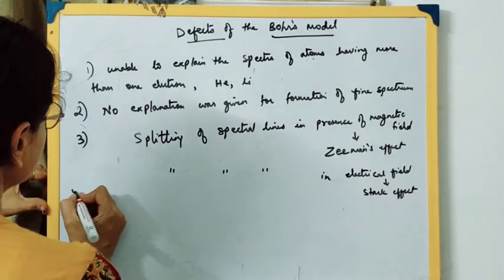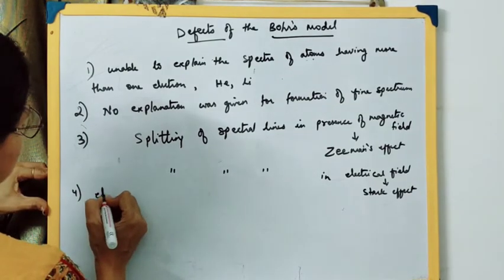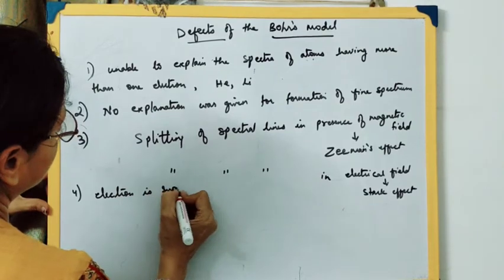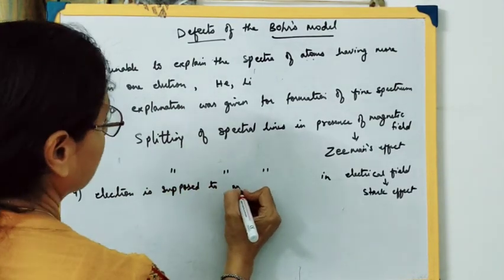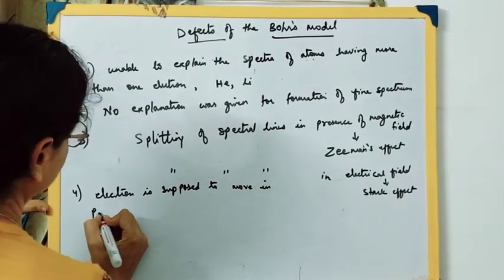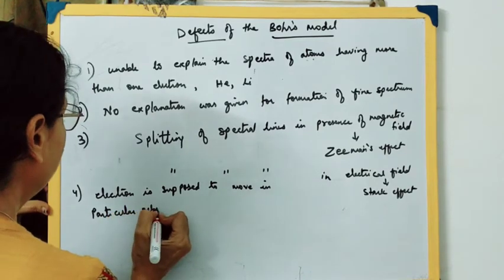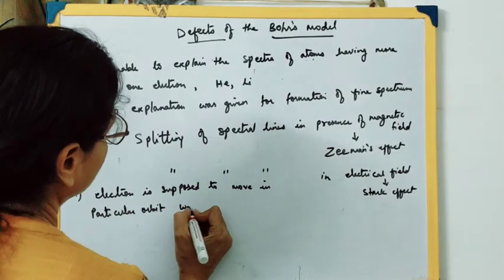Then fourth, according to the Bohr's model, the electron is supposed to move in a particular, well-defined orbit.